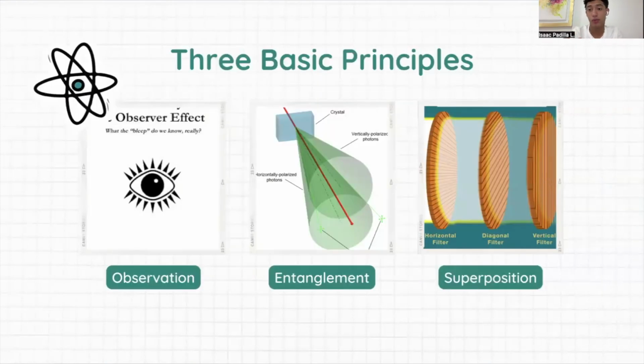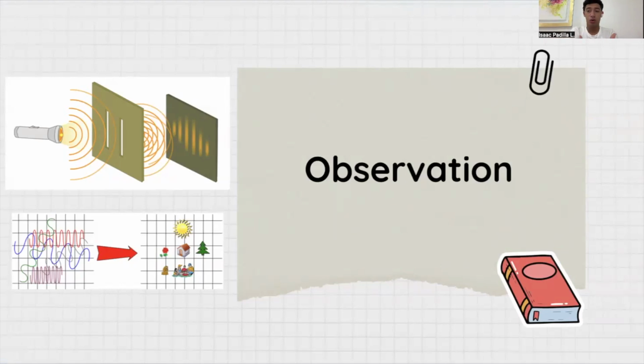Quantum mechanics divides into three basic principles. We have observation, entanglement, and superposition. Now we'll talk a little bit about them. The first principle of quantum mechanics is observation.